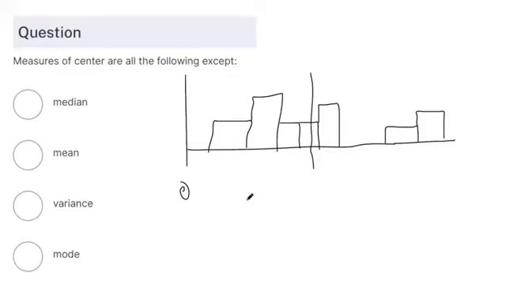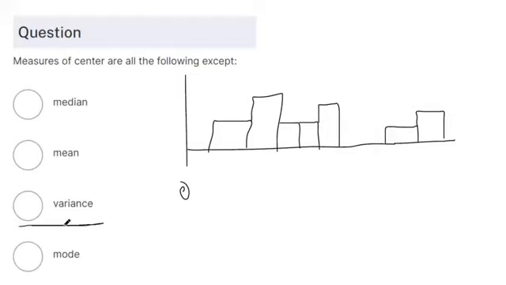Okay. The mean can also try to measure the center, but just don't use the mean when it's a skewed data set. The mean would probably be over here for this data set. Maybe right here. That's the mean. It's a guess. This is just a made-up data set. But it's being skewed by these people with higher than a typical salary for this neighborhood. So the mean can calculate the measure of center.